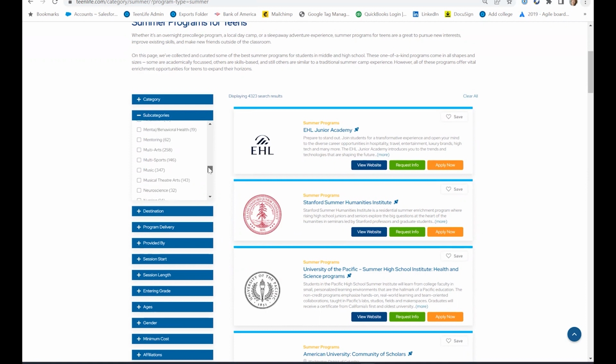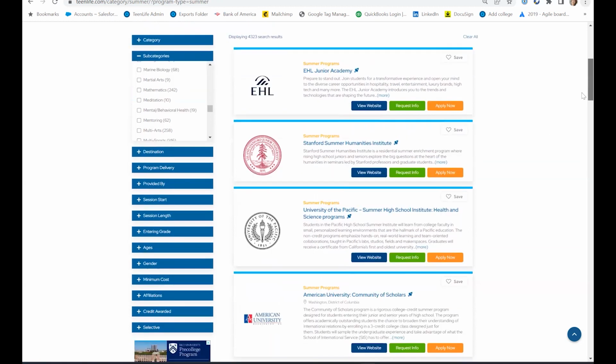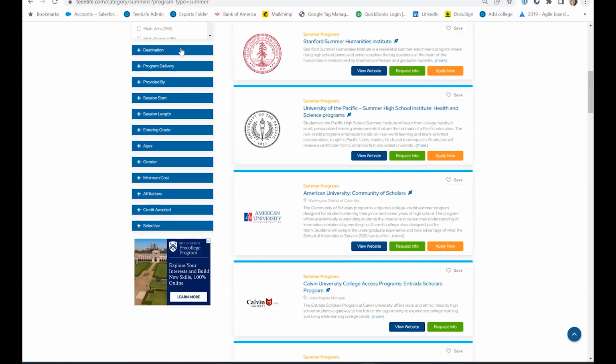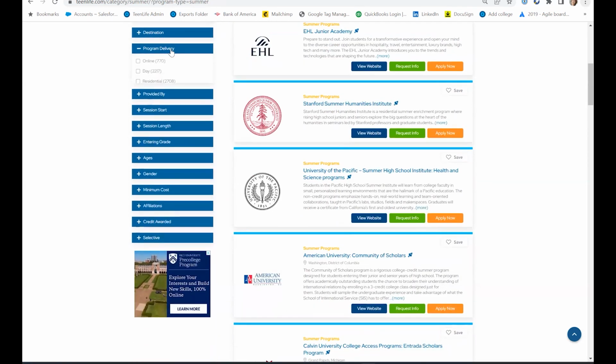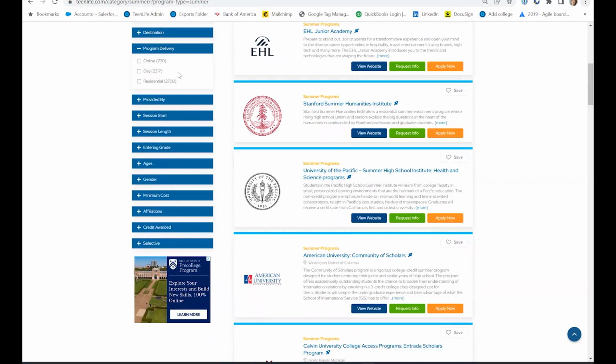So if you go through them, you'll see that, if martial arts is your thing, check that off. But you can check off as many of these as you want, and it will narrow down the search to those subcategories. The rest of these are fairly self-explanatory. Destination is simply where the program takes place. Program delivery is how is the program delivered?